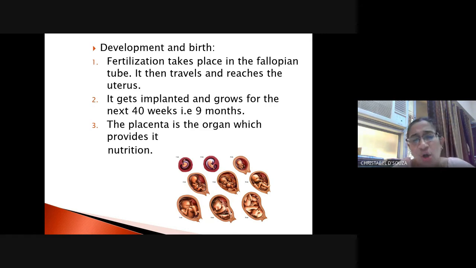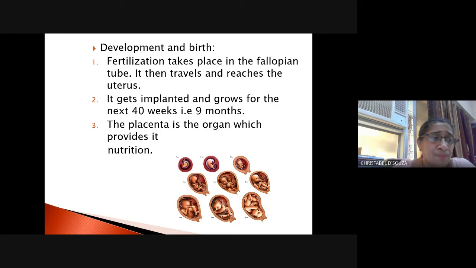So it grows till it is finally grown, and it can be expelled out of the body, around 9 months after fertilization, and life begins, right?